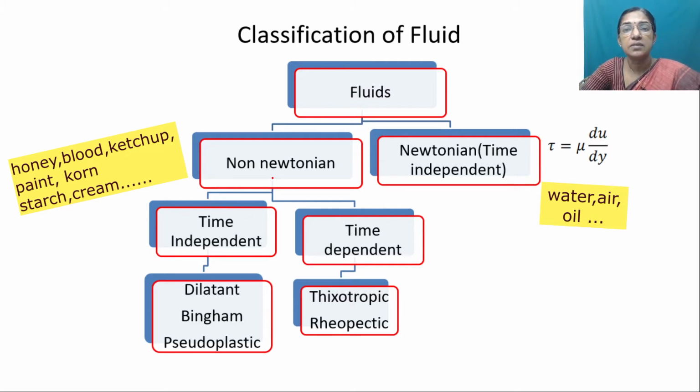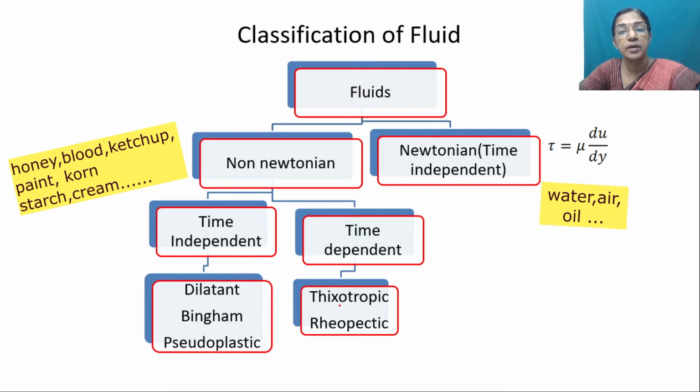However, there are some fluids where viscosity is affected by time. So they are called time-dependent fluids: thixotropic and rheopectic. Thixotropic fluid means paint, enamels. When we apply more shear, we are able to cover more surface. That means viscosity gets reduced.